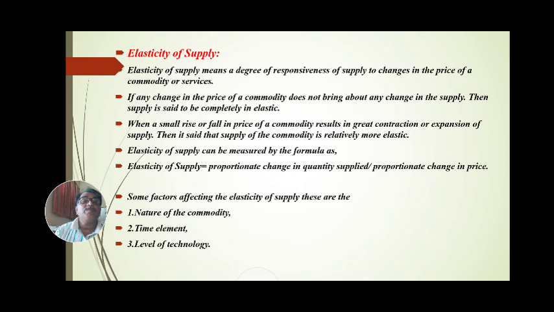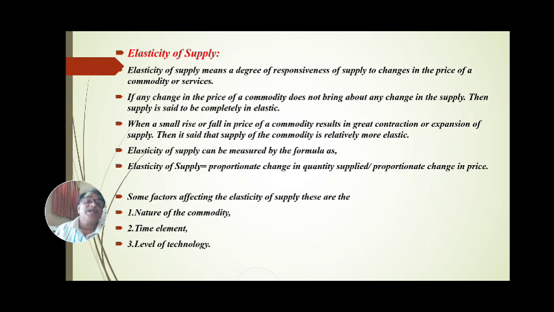Elasticity of supply can be measured by the following formula. What is the formula? Elasticity of supply is equal to proportionate change in quantity supplied divided by proportionate change in price. Means proportionate change in quantity supplied, किती quantity supplied झाली आणि त्याची price काय, it is to be calculated. It is called elasticity of supply.